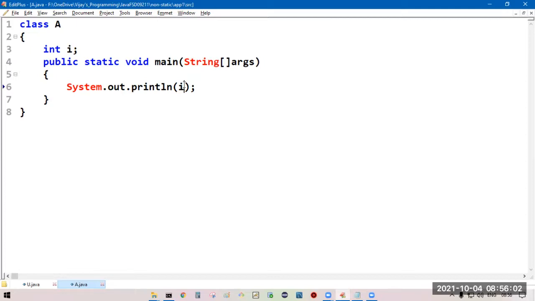If it is a static member, we can access it. If it was a static member, we would have been able to access this i, because static members are loaded whenever the class is loaded.